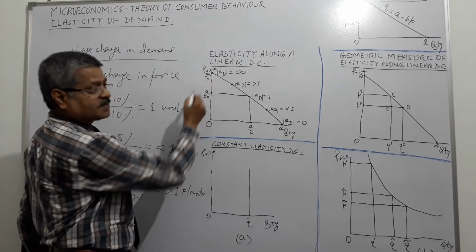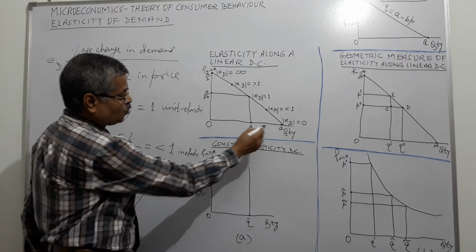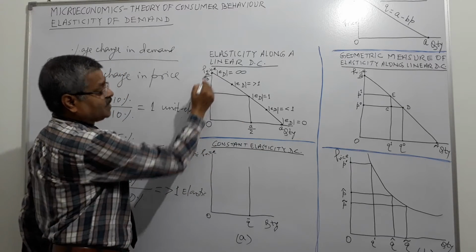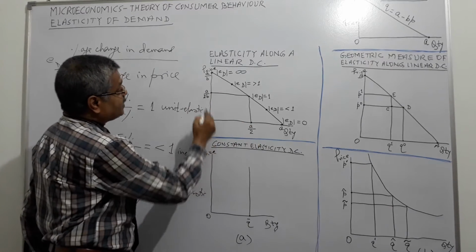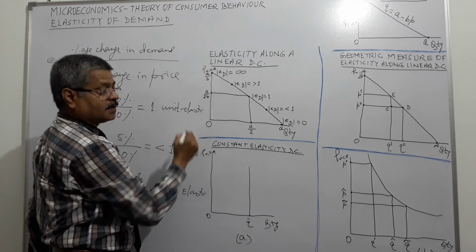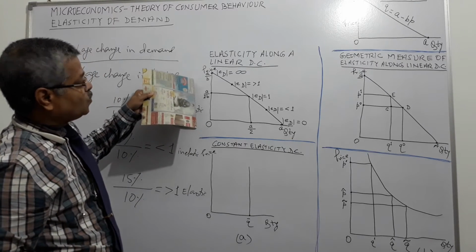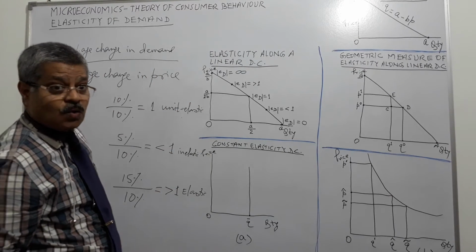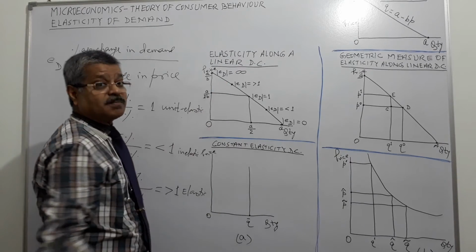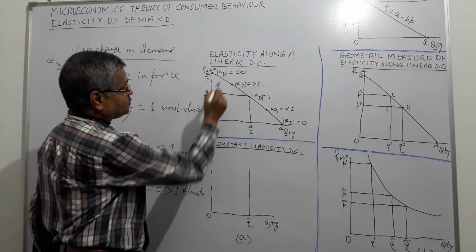At this price A upon B, what is happening? The quantity demanded is 0. At this price A upon B, quantity demanded is 0 because this is the line. So when the price is A upon B, quantity demanded is 0, and since quantity demanded is 0, elasticity of demand is infinite, right? Here it is.